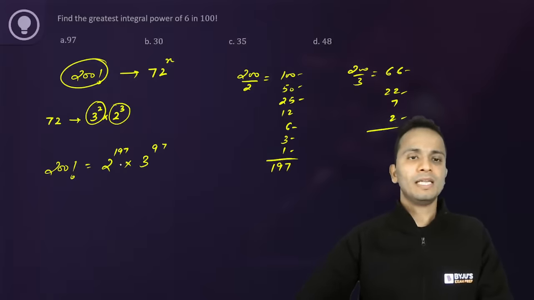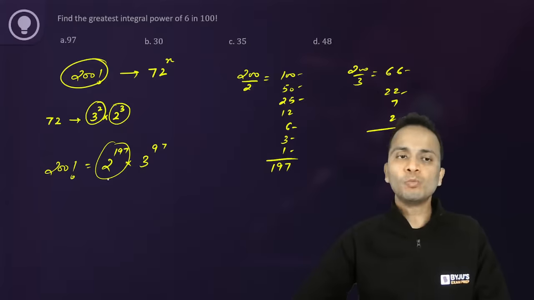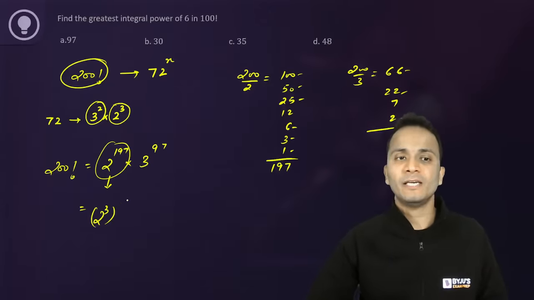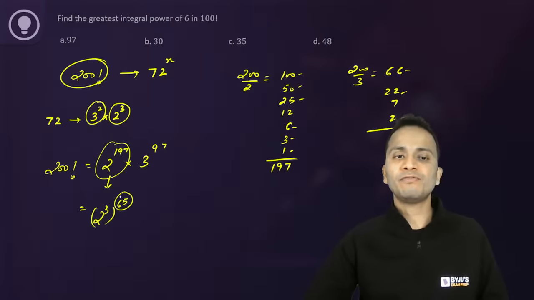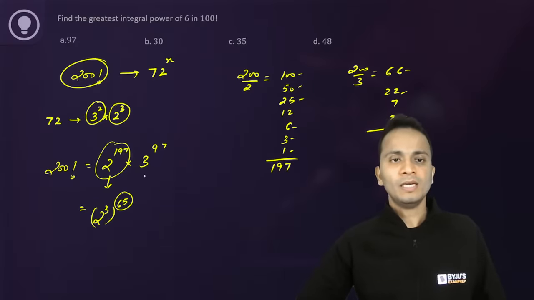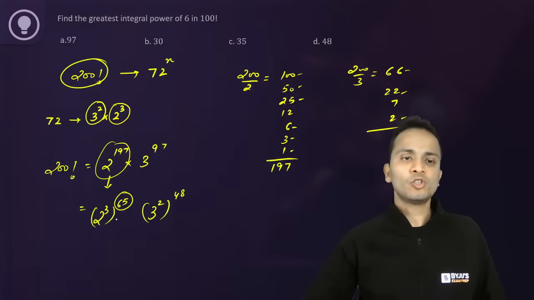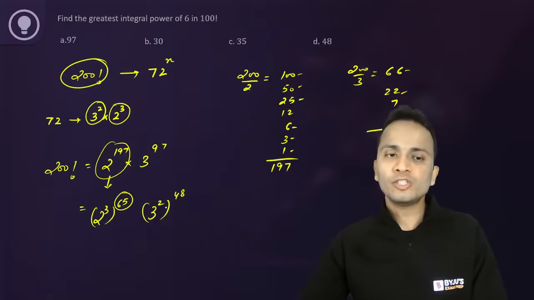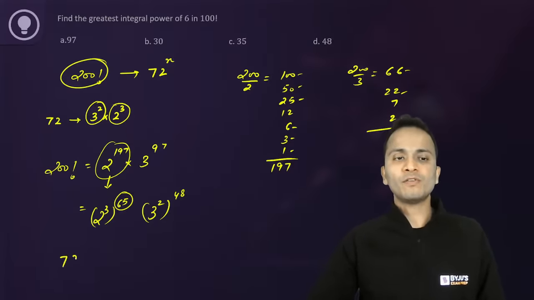All right. Now 2 का पावर पता लग गया, अब 2 क्यूब का पावर निकालना है. So power of 2 raised to the power 197, and here power of 2 क्यूब कितने मैक्सिमम निकल सकते हैं? It will be 65, the highest power of 2 cube. And 3 square का maximum power कितना निकल सकता है? 3 raised to the power 97 है. So half कर दो power को, 48. So highest power of 2 cube is 65 and highest power of 3 square is 48. So the power of 72 will be 48 in this case.